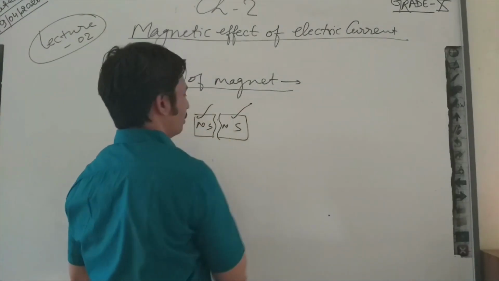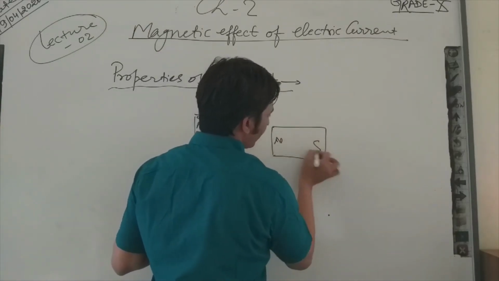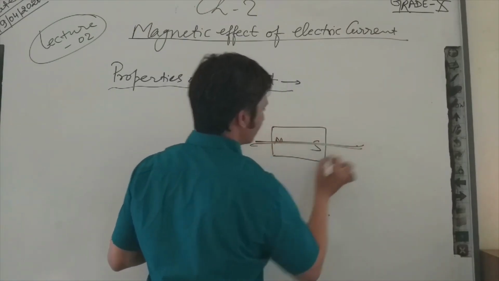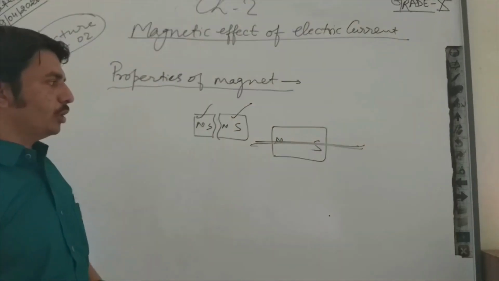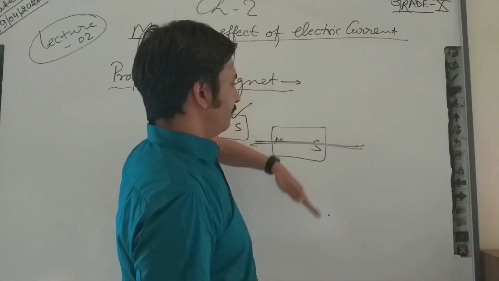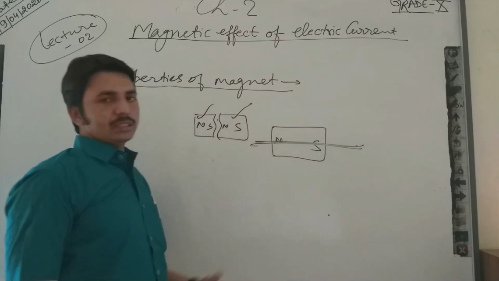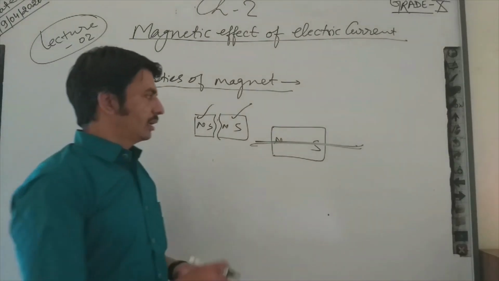This will be one, and this will be the other magnet. What will happen if I break the magnet from this part, or break it longitudinally? Then the magnetic intensity of this wire magnet will decay.